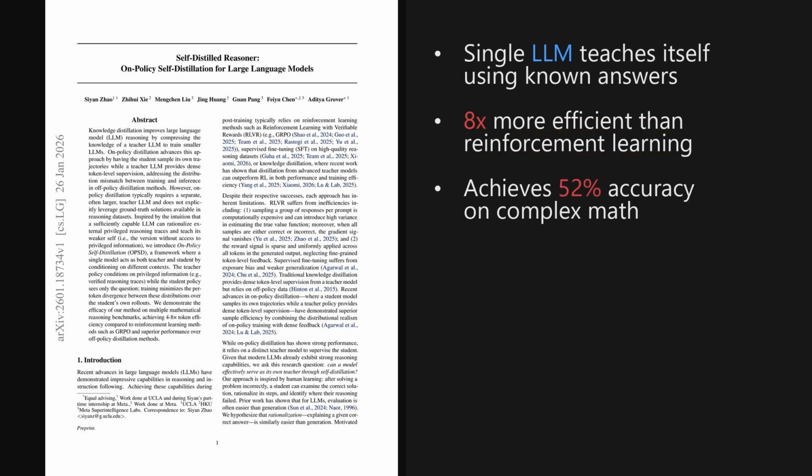I'm Alex. Today we're looking at a paper trending on X, published on January 26th, 2026, about 5 days ago. It introduces a new framework called On-Policy Self-Distillation, or OPSD, which allows a single model to serve as both teacher and student to achieve 4 to 8 times better token efficiency than reinforcement learning methods like group relative policy optimization. The paper is titled Self-Distilled Reasoner on Policy Self-Distillation for Large Language Models. And, as we will see later, the implications for training efficient reasoning models are quite significant.